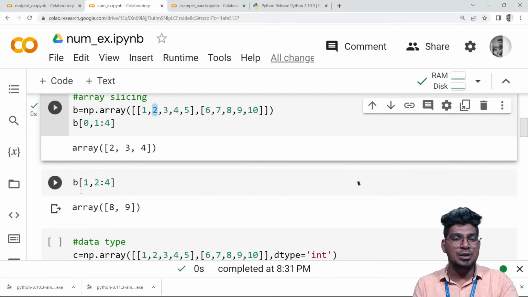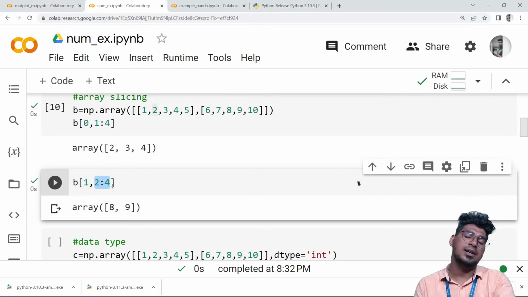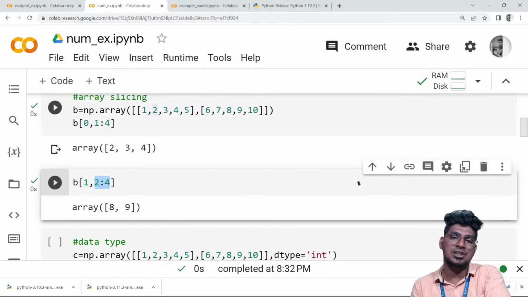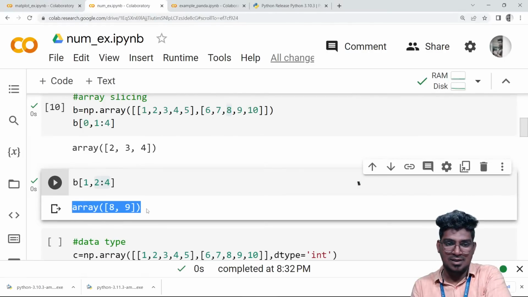After that, I'm going to slice like this for the same thing, first 1, and also 2 to 4 here. So 2 to 4 means it starts from 2 until 3. So for example, 8, 9 is going to be displayed here, right?